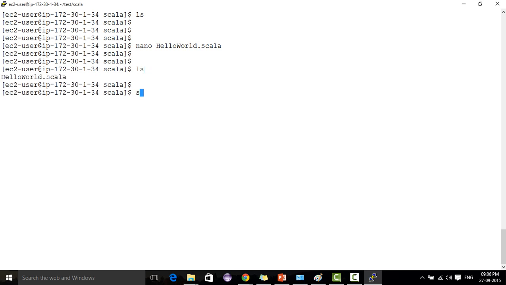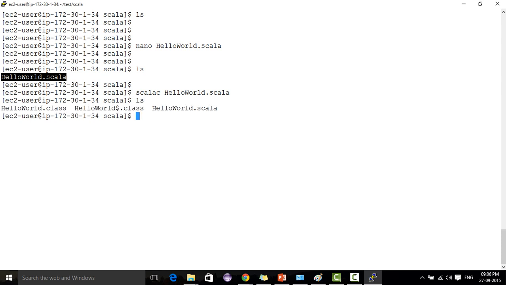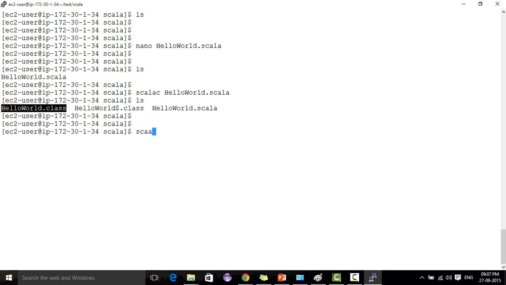So how to execute it? We have the Scala compiler. scalac hello world dot Scala. I compile it. Now if I type ls, I can see hello world dot class. Now what I have to do? Just like the Java execution, scala, then hello world. It will execute. First we compile it, now we are executing it. Scala hello world. Now hello world got printed.